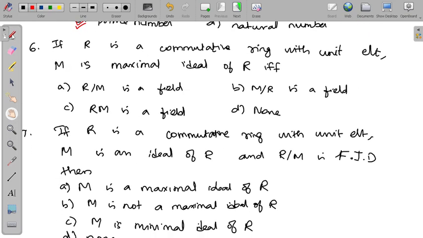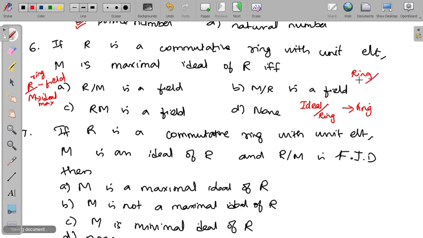Sixth question. If R is a commutative ring with unit element and M is a maximal ideal, then R by M is a field. R is a commutative ring, and M is an ideal, that is a maximal ideal, then we can say R by M is a field. In the previous question we saw ring divided by ideal gives a ring. Here a commutative ring divided by a maximal ideal gives a field.